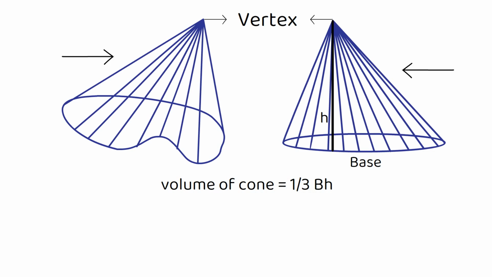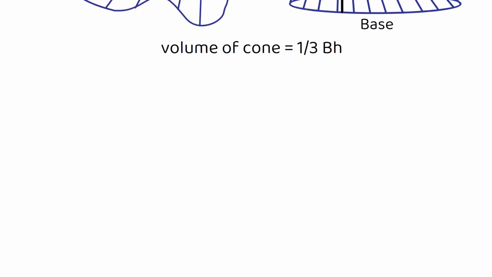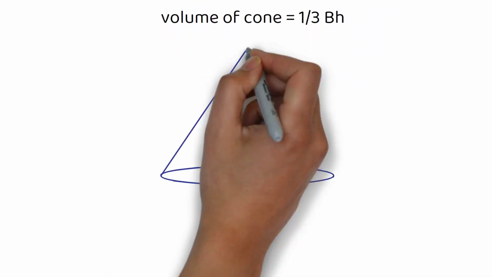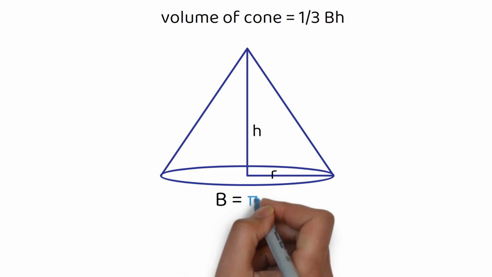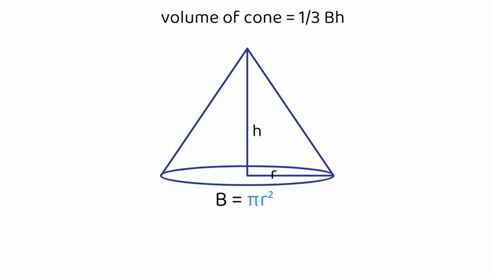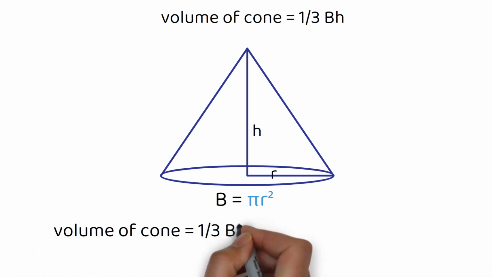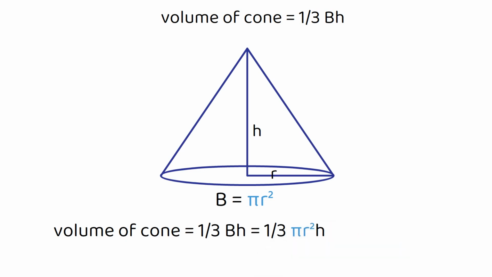Let's use this general formula for volume to find the volume of a regular cone, with a circular base of radius r and with a height of h. Since the area of the circular base is pi r squared, so b, the area of the base, is pi r squared, and the height is h, the volume is given by 1/3 b times h, or 1/3 times pi r squared times h.